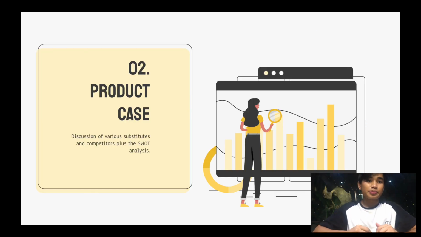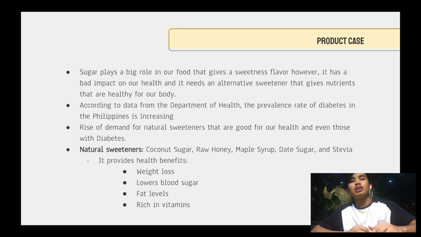The second topic is the product case. It is the discussion of various substitutes and competitors plus the SWOT analysis. Here in the product case, the substitutes and competitors of coconut sugar are other natural sweeteners such as raw honey, maple syrup, date sugar, and stevia.